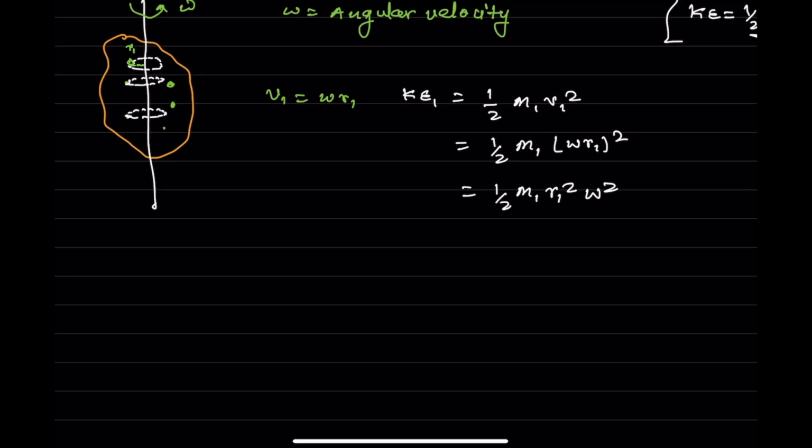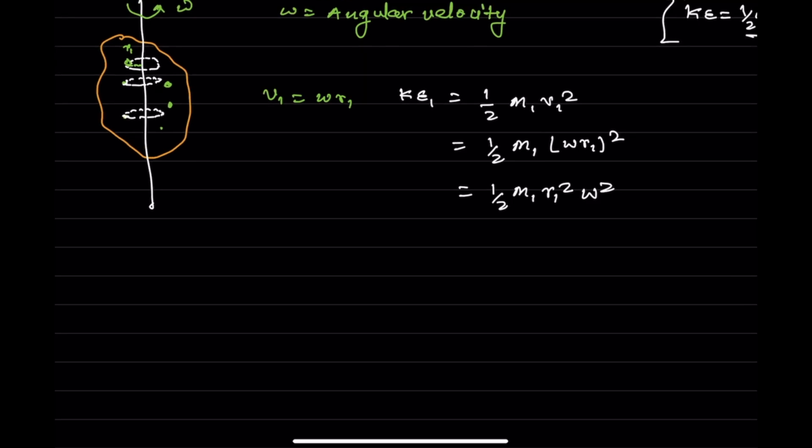Can I write down the same formula for particle 2 in the same way? Yes. So v2 will be omega multiplied by r2. Just think, why is the omega the same? You know already, right?